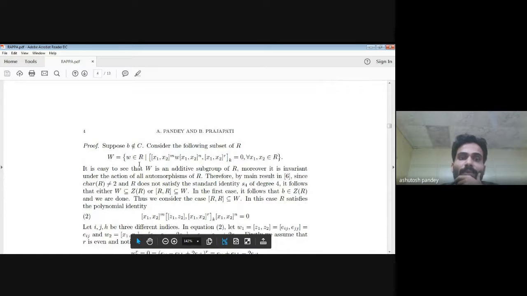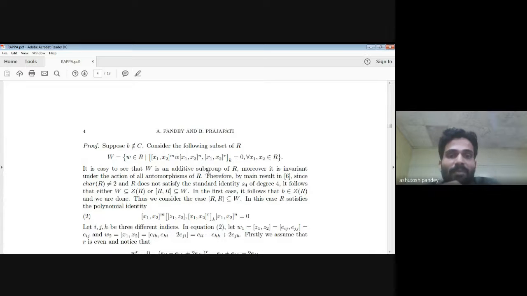Suppose we take this set W. Clearly W is an additive subgroup of R. Then by the main result in reference 6, what is that reference saying? It is saying that if R is a ring of characteristic different from 2 and R does not satisfy the standard identity S4, then any additive subgroup of R is either contained in the center of R or the commutator [R, R] is contained in W, meaning the additive subgroup. So since this W is an additive subgroup, either it will be contained in the center of R or [R, R] is contained in W.